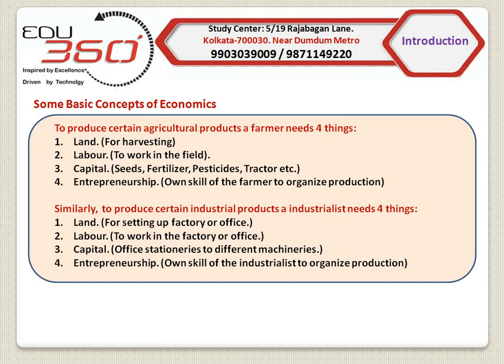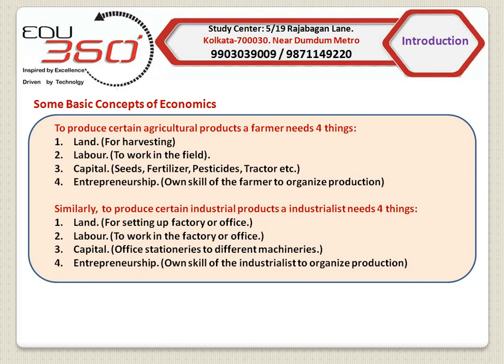Similarly, if you consider the case of an industrialist, you will find that an industrialist requires land to set up factories or offices, laborers, capital like different machineries, and his own skill of organization. Remember students, that money is not capital.